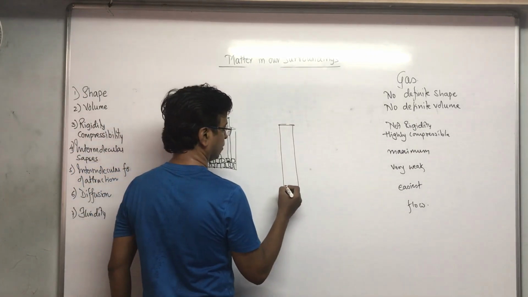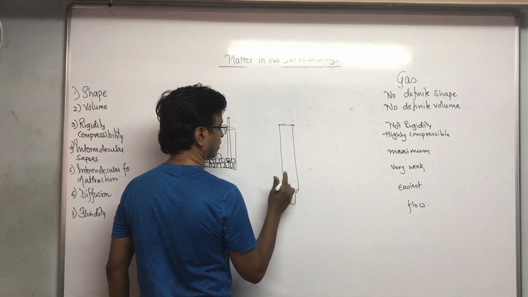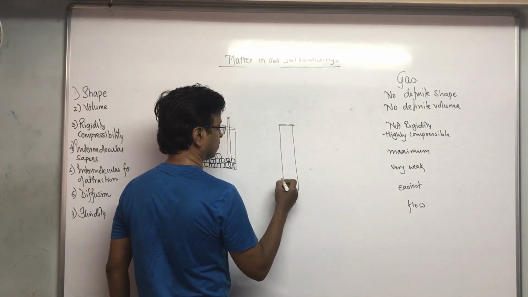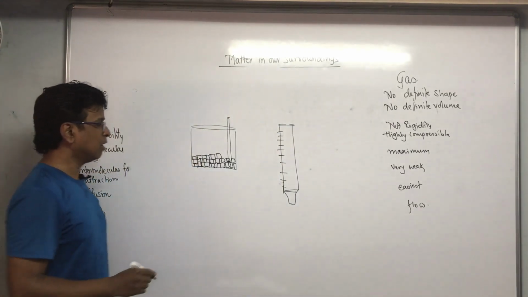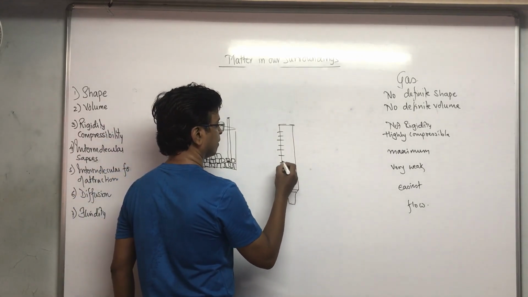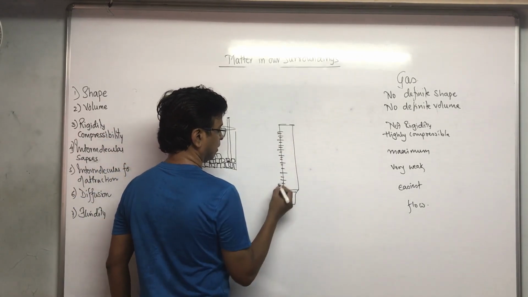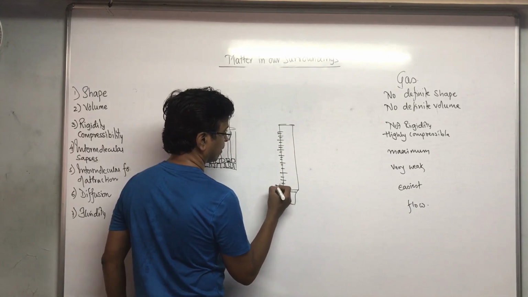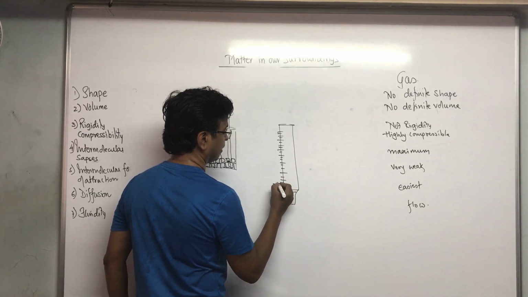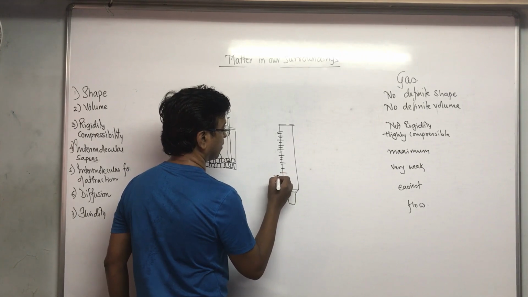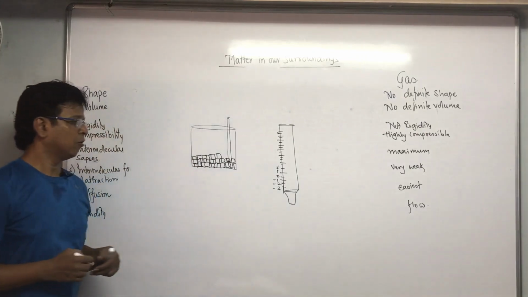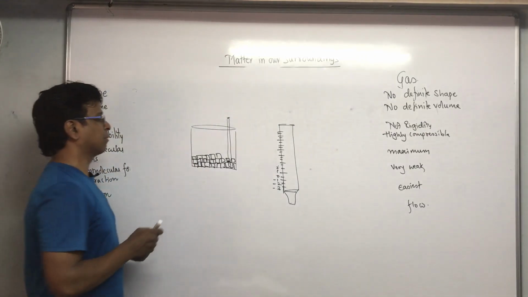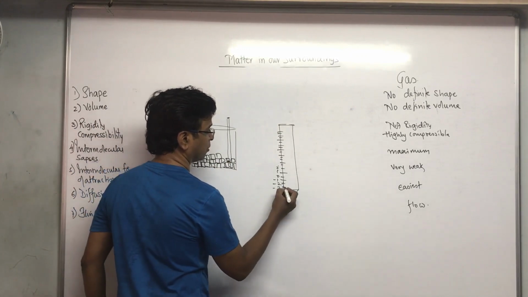I will take it in enlarged form. This is basically a magnified scale. Now supposing it is at minus 3 degrees Celsius. Minus 3, minus 2, minus 1, 0 degrees Celsius, 1 degree, and this goes on. At present it is at, supposing, minus 3 degrees Celsius.